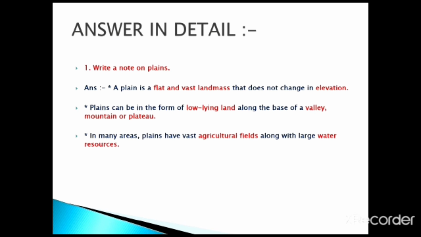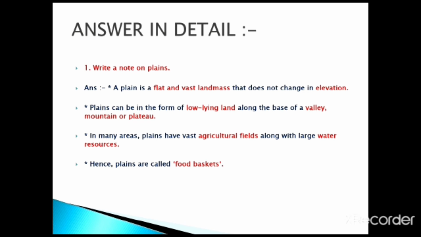Third point, in many areas, plains have vast agricultural fields along with large water resources. Hence plains are called food baskets.